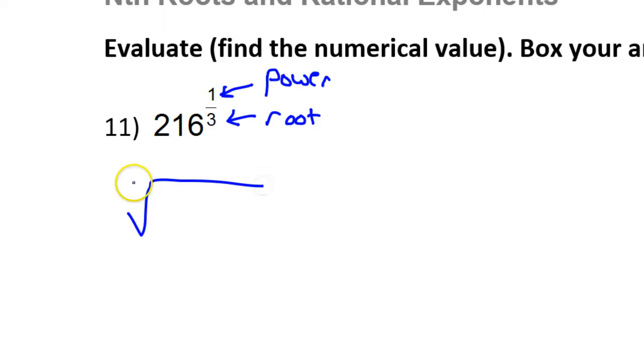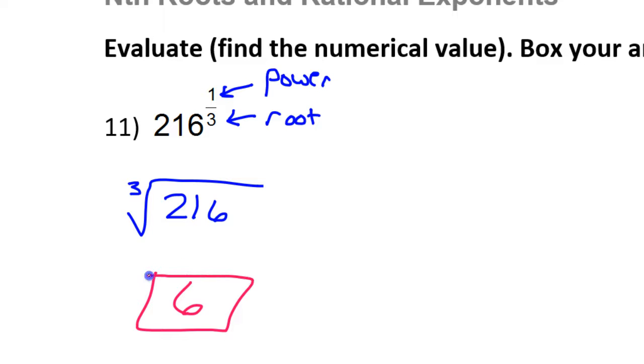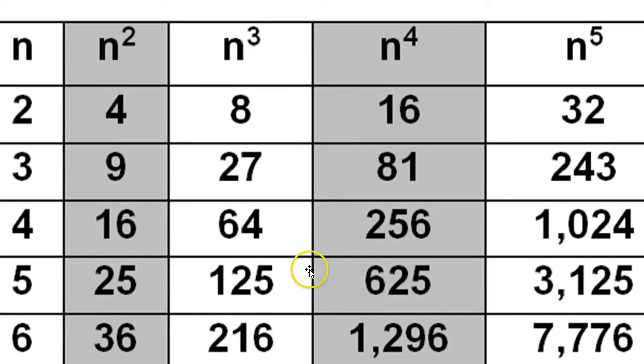So definitely we're going to have the cube root of 216. Now the power is 1. Don't write this down and you'll see why. Raising something to the first power doesn't really do anything. Nothing changes. So 1/3 power is really just the cube root. And the cube root of 216 is 6. You probably don't have that memorized yet, so use your chart. The cube root of 216 is 6.